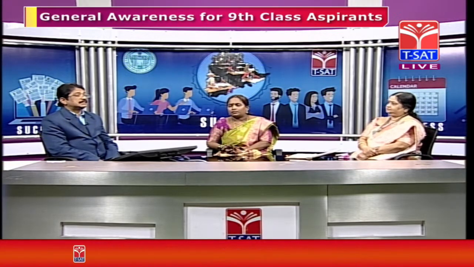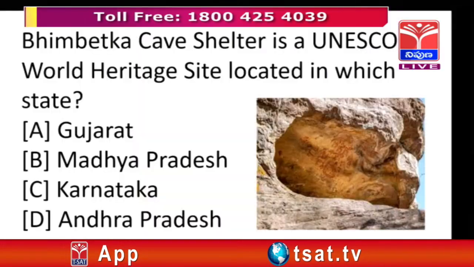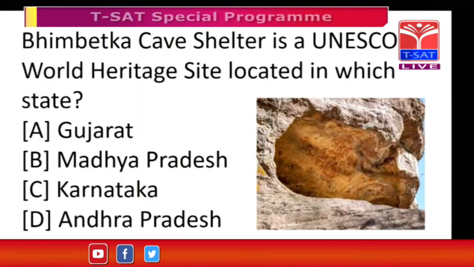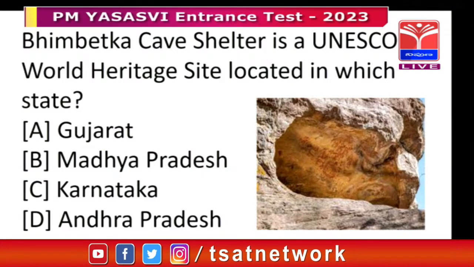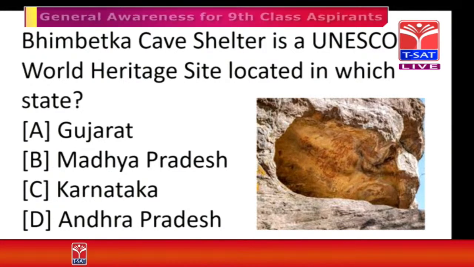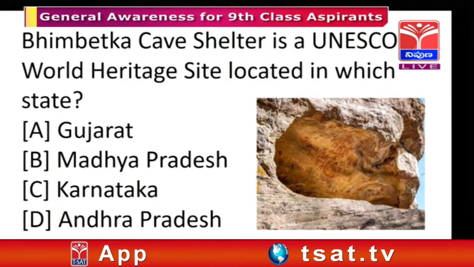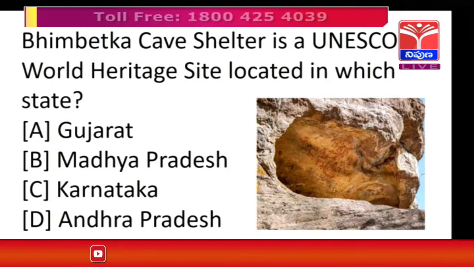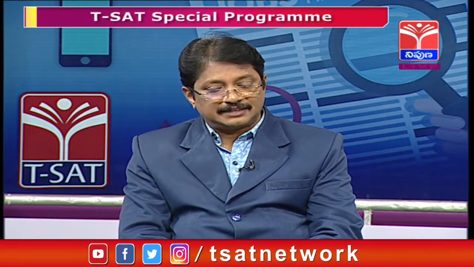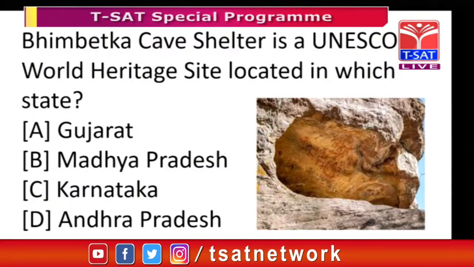Now we are going to talk about one very interesting thing, a World Heritage Site. The name was Bhimbhakta Cave Shelter. It is a UNESCO World Heritage Site located in which state? By the name also you can identify that. The four options are given: Gujarat, Madhya Pradesh, Karnataka, Andhra Pradesh.